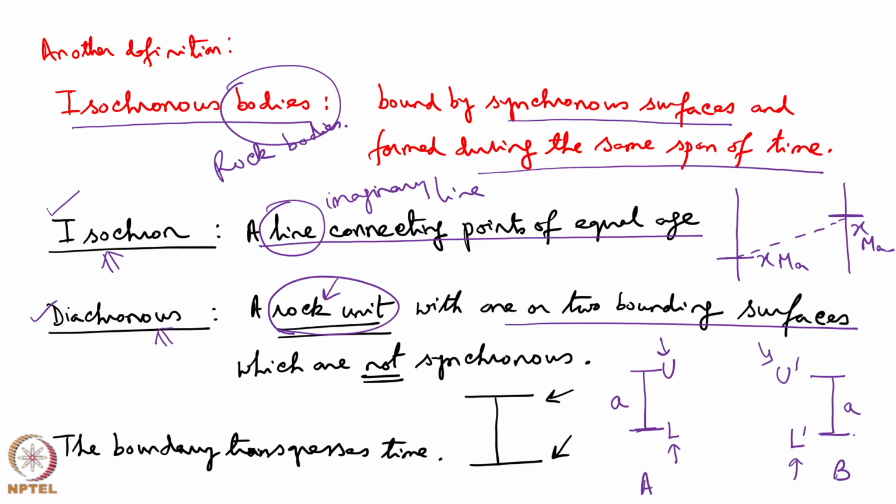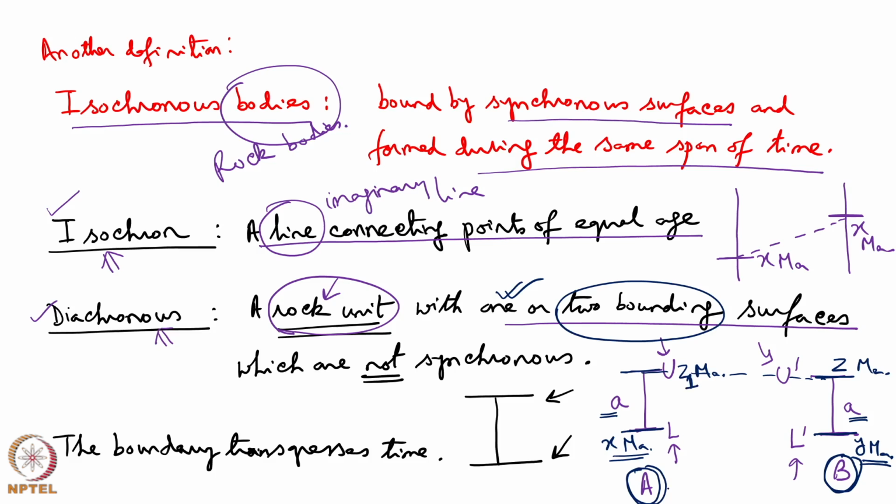Suppose L and L dash are of different time, this represents x million year, whereas this represents y million year, and here it is z million year, but here it is same as z million year. So, this is one case where the upper boundaries can be joined by a line, but of course, the lower boundaries being of different ages we cannot join by a line. So, in this case the rock body small a at location A and the rock body small a at location B are diachronous.